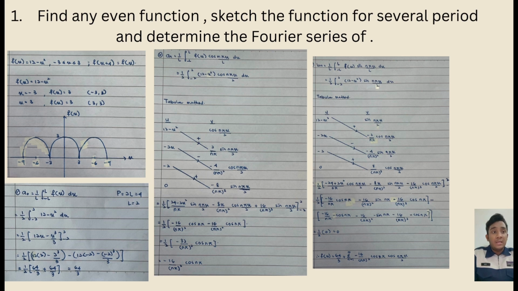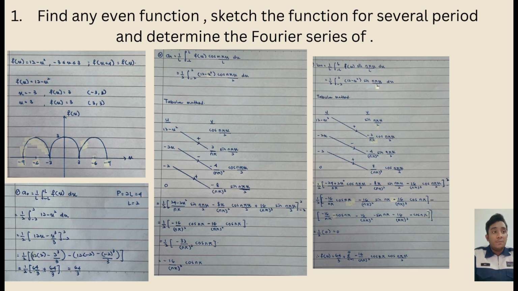Secondly is an. The formula is 1 over L, integral from negative L to L of f(x) cos n pi x over L dx. From this formula, the value that I have got is negative 16 over n pi squared cos n pi.